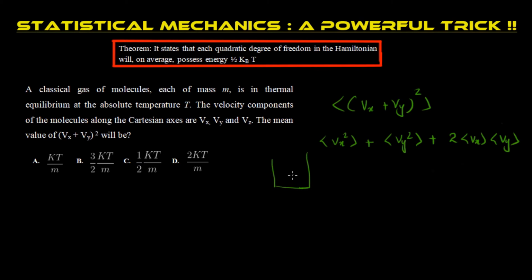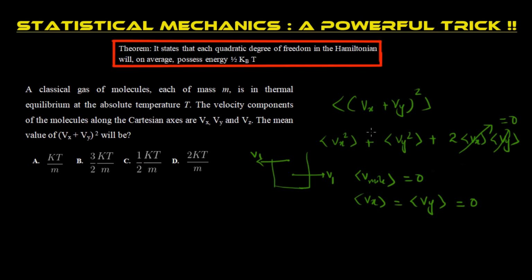If one atom has a velocity v1 in this direction, there will be some other atom having a velocity v1 in the opposite direction, such that the average velocity will be equal to 0, because it's a vector quantity, right? So by this idea we can easily write that the average of Vx equals the average of Vy equals 0. So this term and this term will be equal to 0.